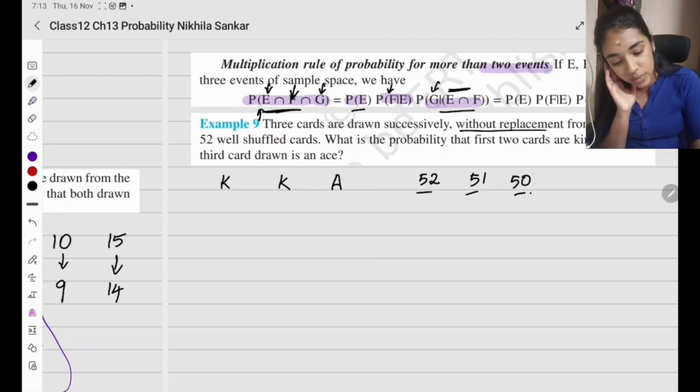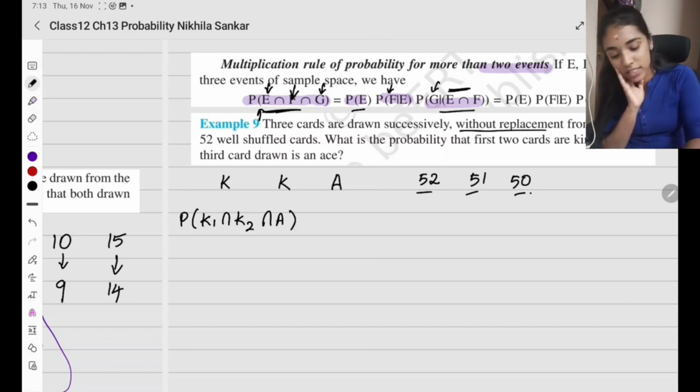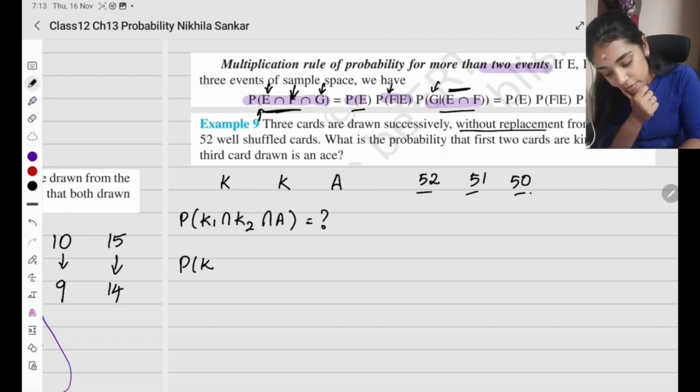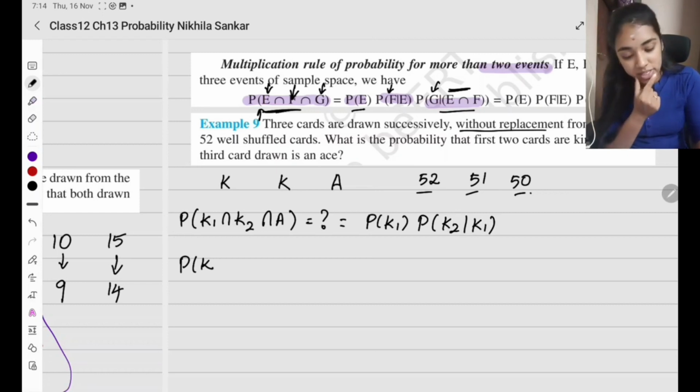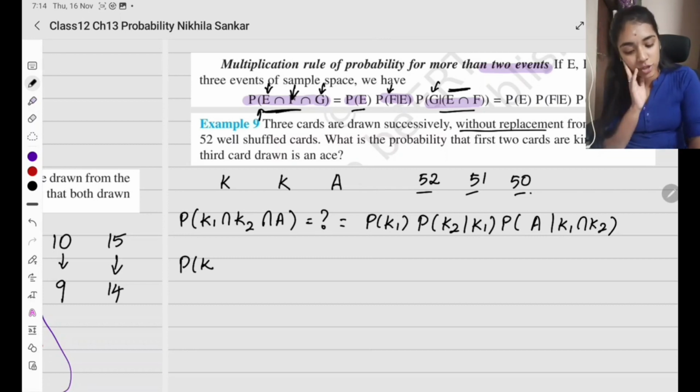So what are they asking? What is the probability that we have a king, again a second king, and then an ace. The probability is going to be the probability of K1 times the probability of K2 given that you have already taken a king, times the probability of an ace, since we are going to pick an ace, given that you have already picked two kings. So this is going to be your probability.